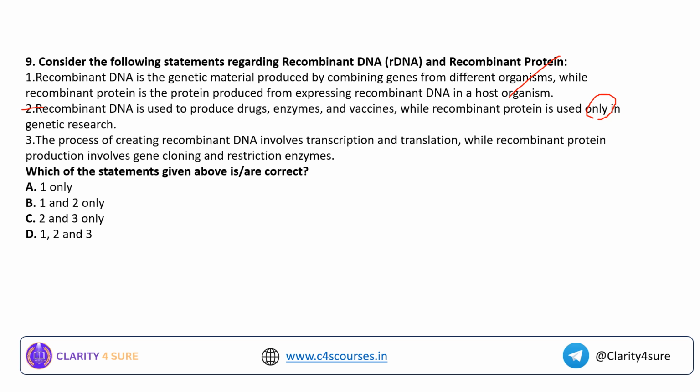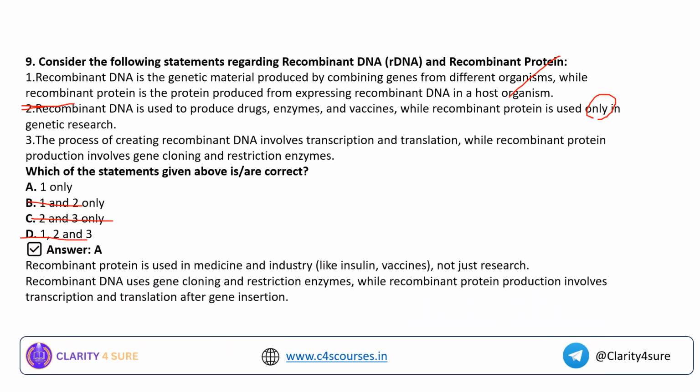So see, even if you are not sure whether to eliminate the second or third statement, first try to eliminate the statements which you feel are surely wrong. So I am eliminating option number 2, and luckily I am arriving at a single option, that is option number A. Now we will see whether this answer is correct or not. Yes, the answer is correct, because recombinant protein is used in medicine and industries, like insulin and vaccines, and not just in research.